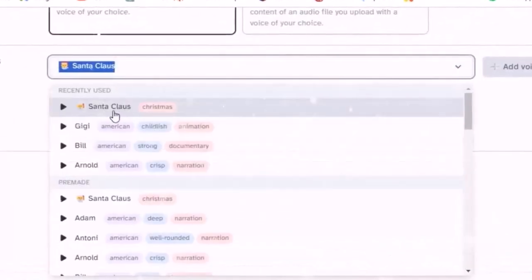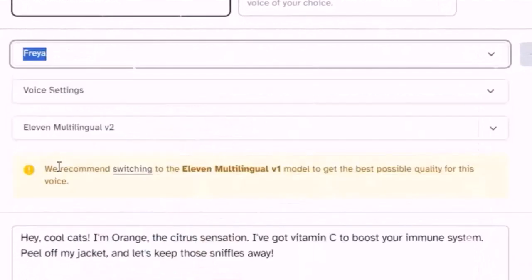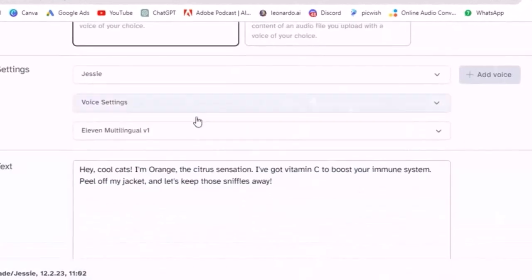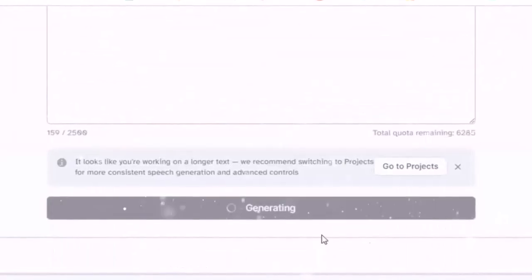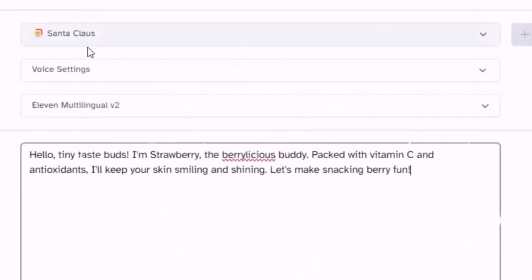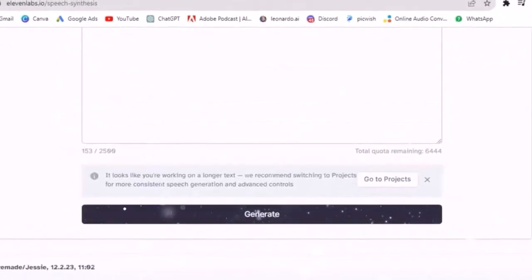Now like here, we have different fruits which we want to tell about in the video. Then I use a different voiceover for each fruit so that the video becomes more engaging and the viewer enjoys it even more. So I will paste the script for each fruit and have a different voiceover. I will generate and download it in different voices. This is an optional step.